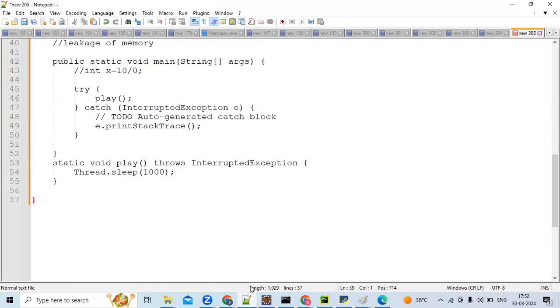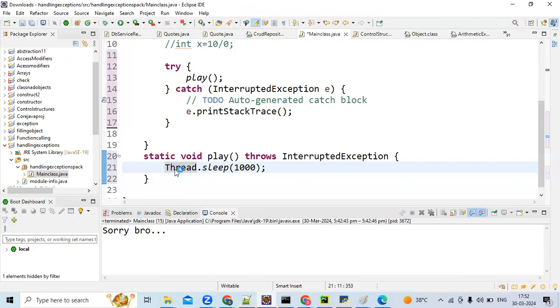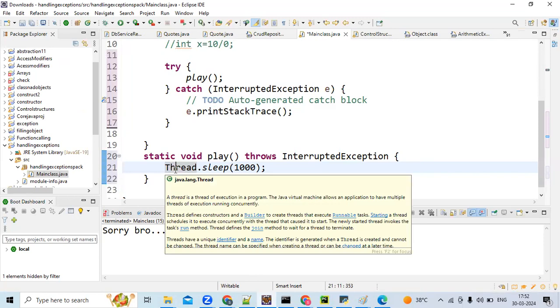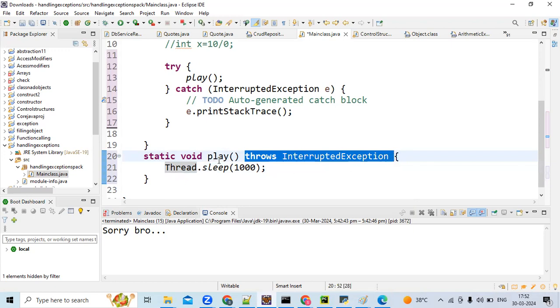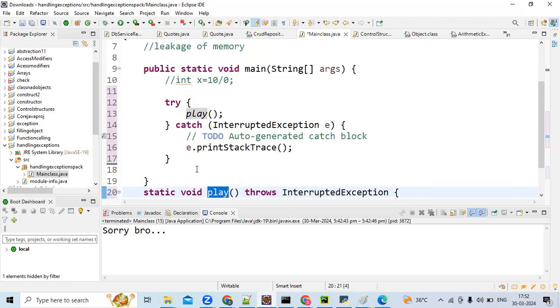See, I'm saying the exception is coming from line number 21. Line 21 is in which function? The play function. Now I have two ways. Either the play can handle it by itself, or play can delegate, or play can bypass the responsibility. So here I'm delegating my responsibility to the main method, which is what called the play method. The play is bypassing the responsibility to the main method.